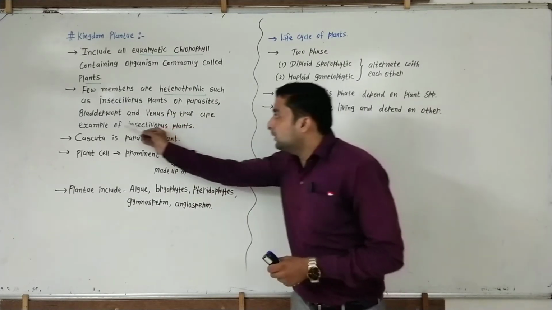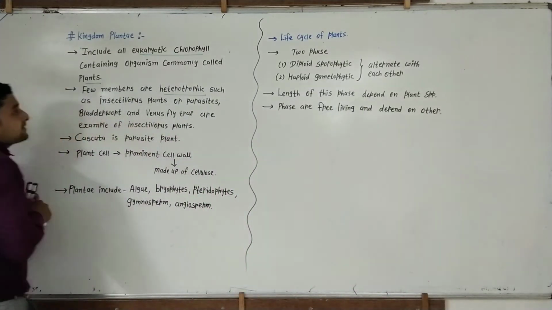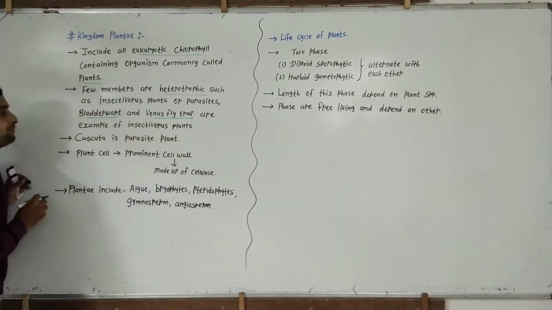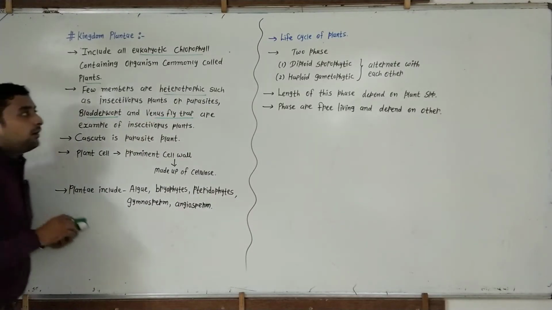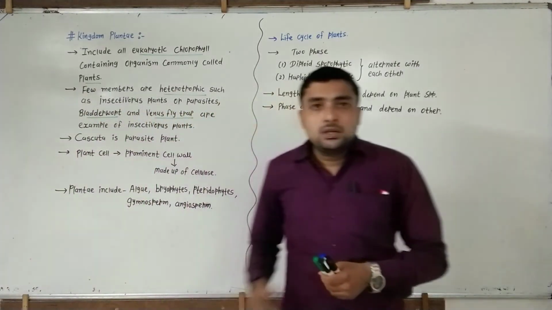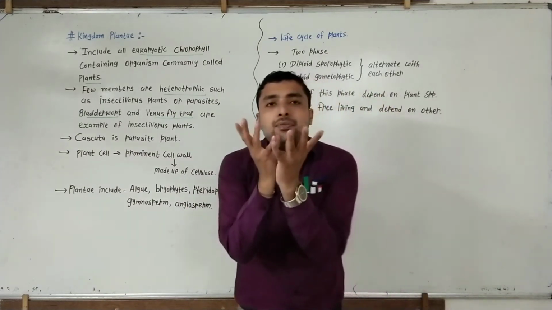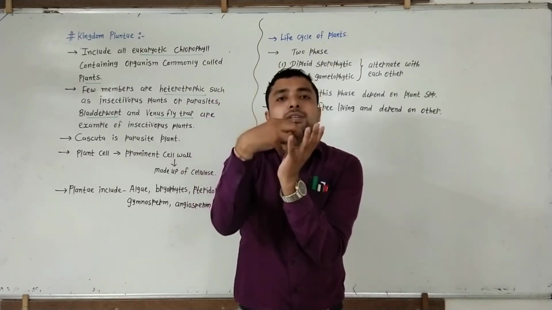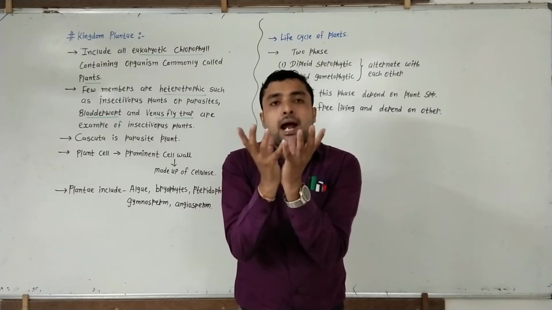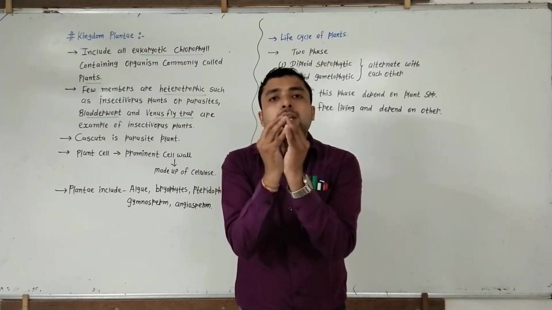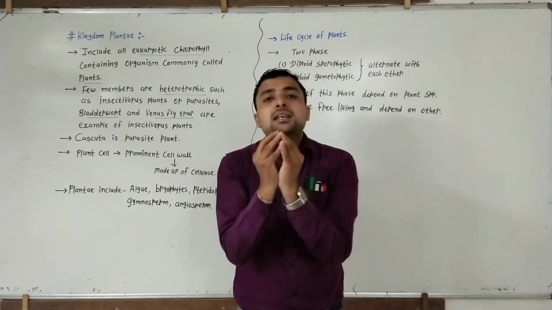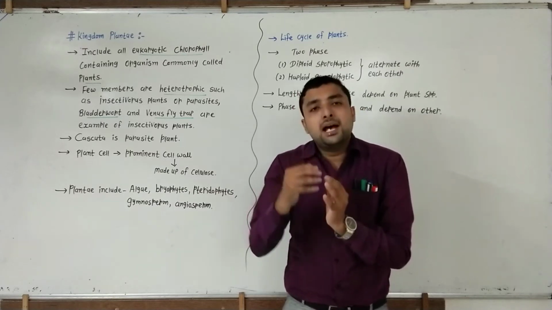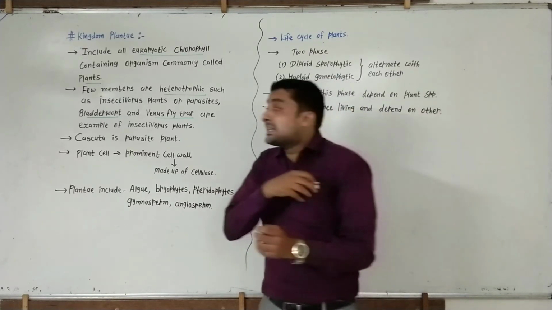Bladderwort and Venus flytrap are examples of insectivorous plants. These plants open their leaf structure, and when an insect enters inside the leaf, the plant closes its whole leafy structure and then releases various hydrolytic enzymes, and these enzymes help in the digestion of the insect.